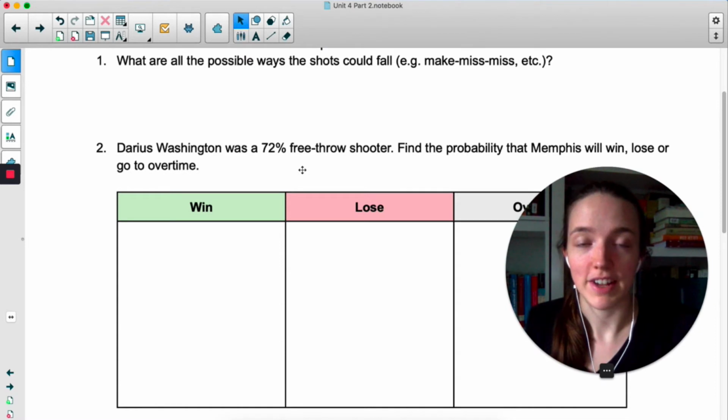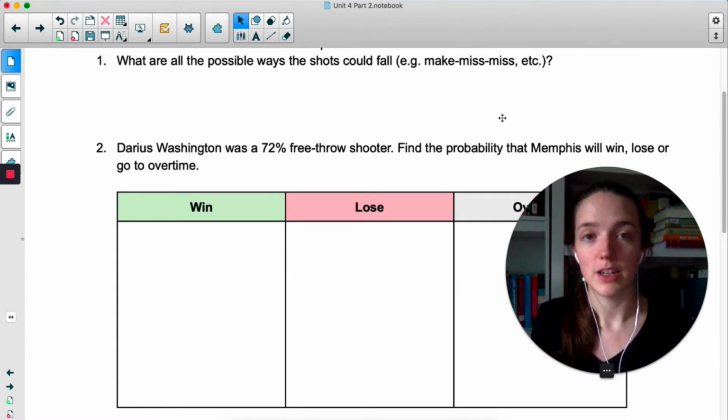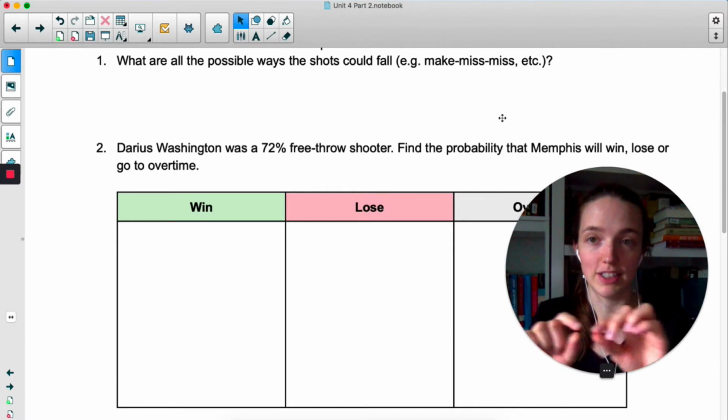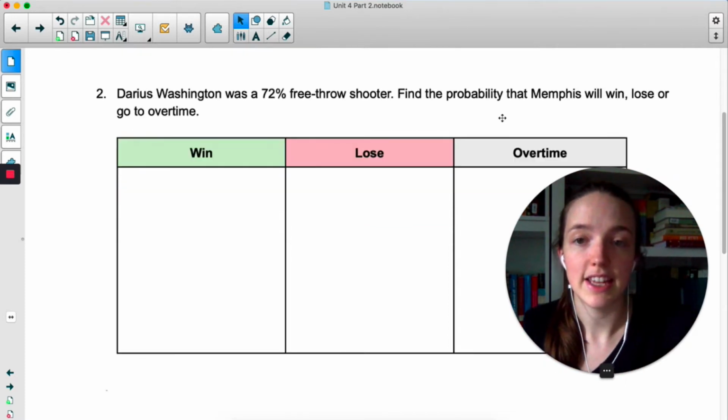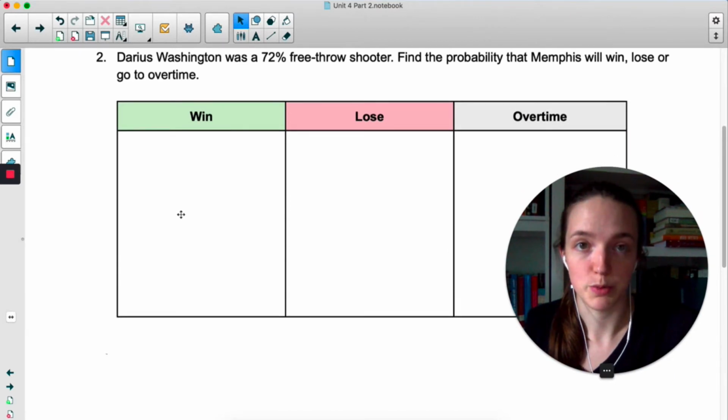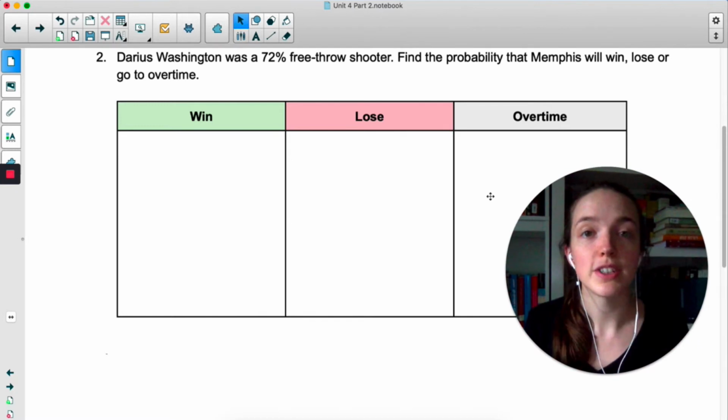We can use that fact to find the probability of each of the 8 outcomes that we list. In a moment, I'm going to have you do that. List all 8 outcomes and find the probability of each of those, and then categorize them as Memphis winning, Memphis losing, or Memphis going into overtime. Do as much of this on your own as you can, and then we'll go through it together when you're done. Pause the video now.